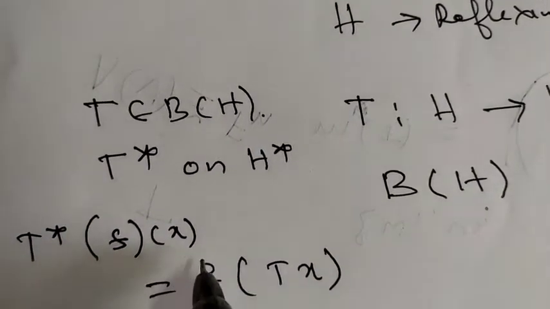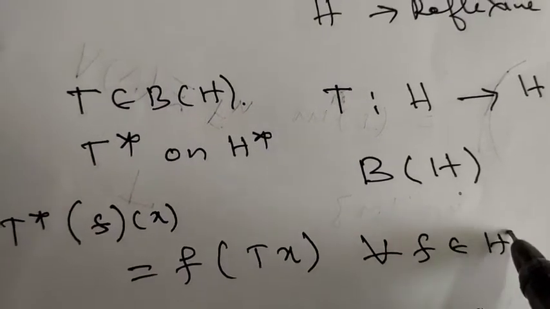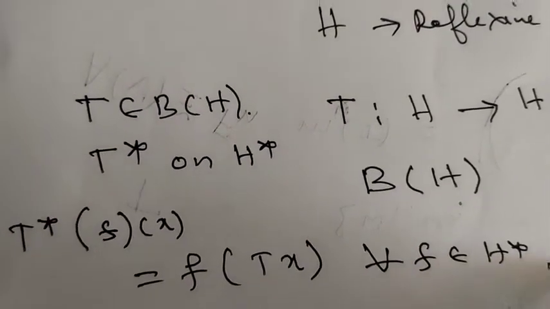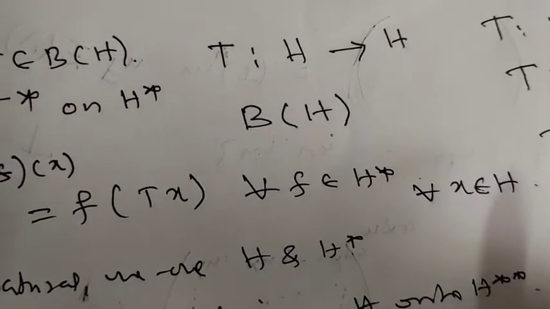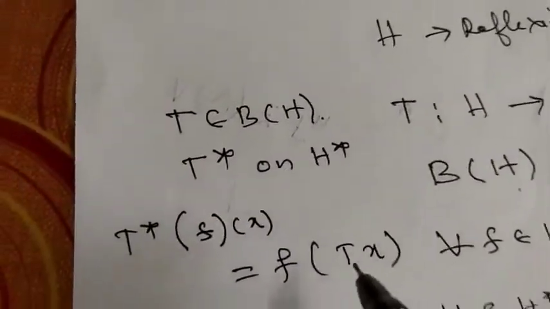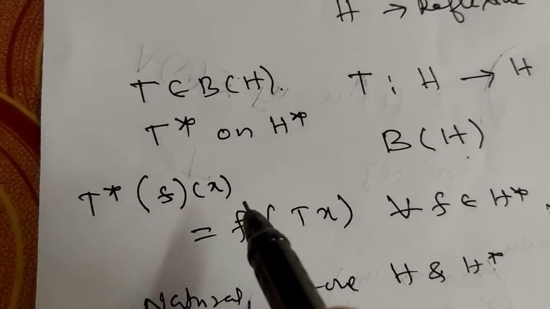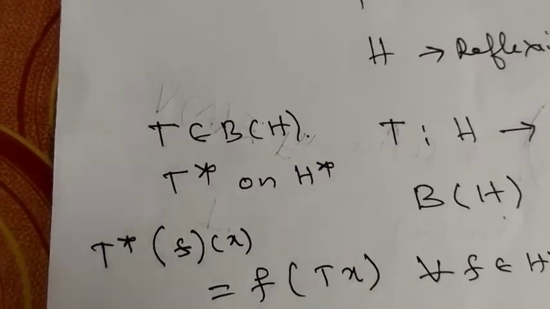T star of F of X is equal to F of T of X. This holds for every F belonging to H star and for every X in H. Then this T star on H star is called the conjugate